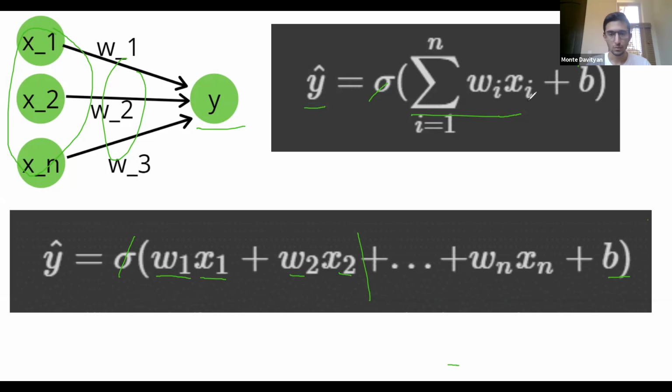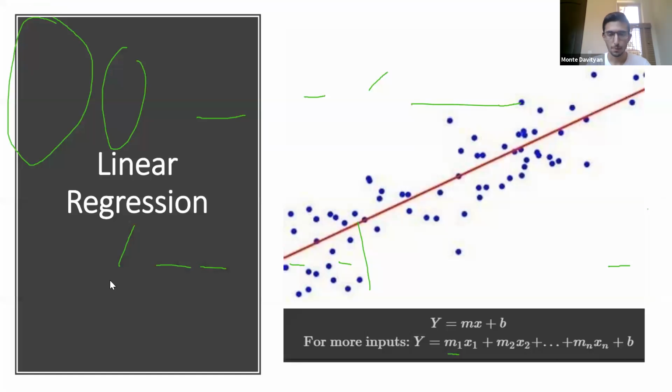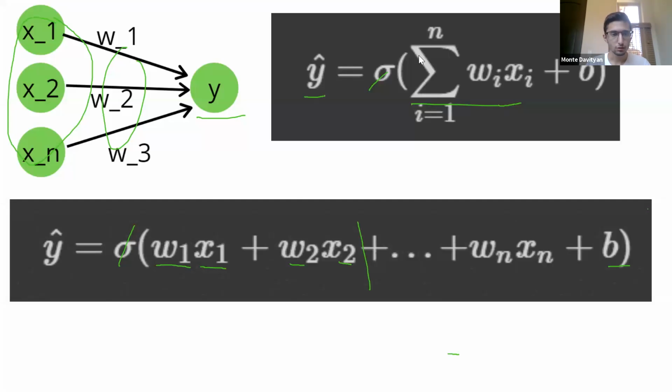Now, if you remember, excluding this sigmoid, this is exactly our linear regression equation. We have a weight times the input plus the other weight times the second input plus the bias. And so excluding this sigmoid, it's exactly our linear regression model.